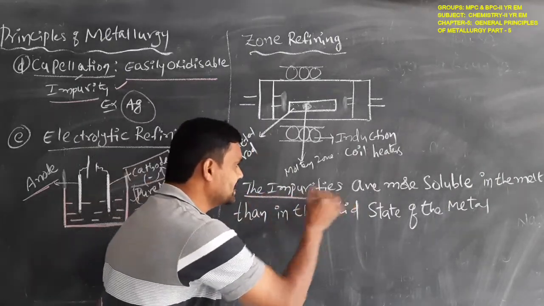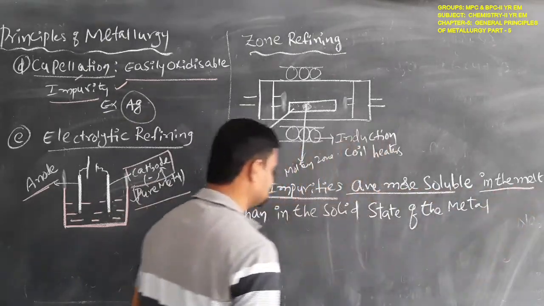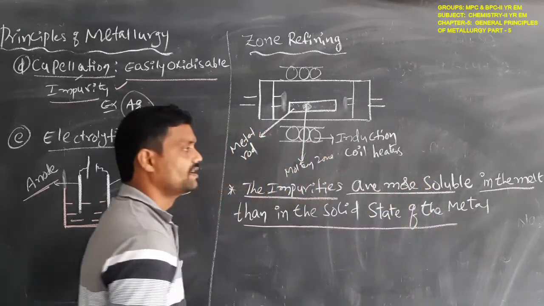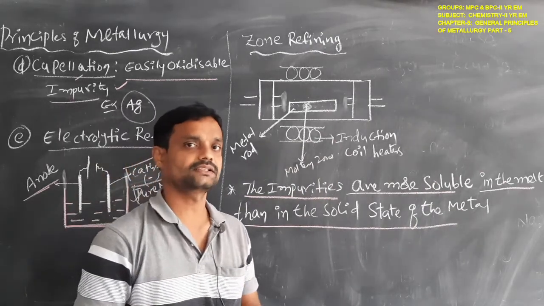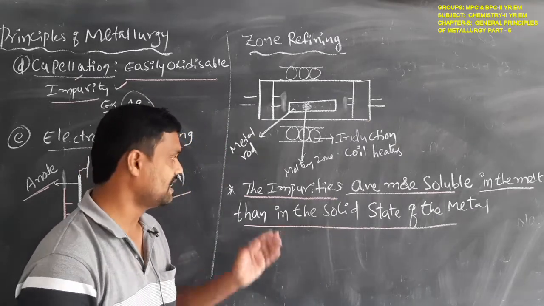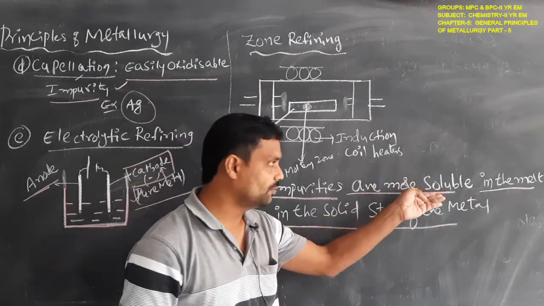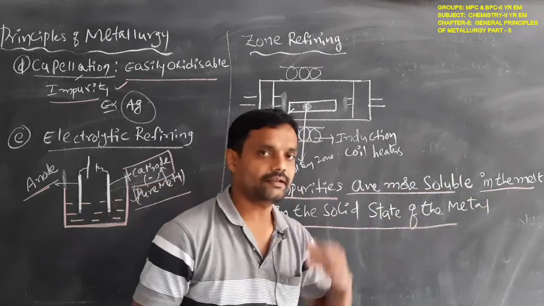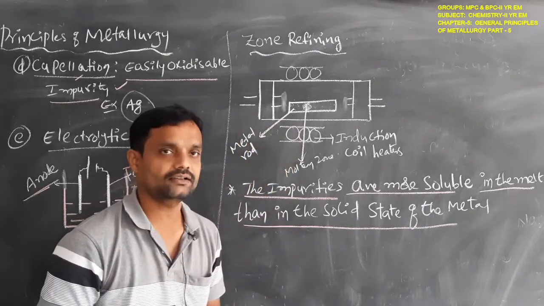The impurities are more soluble in the melted state than in the solid state of the metal. This is the main principle involved in the zone refining method.